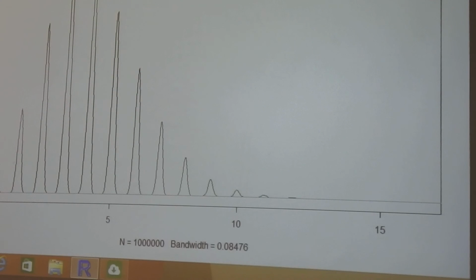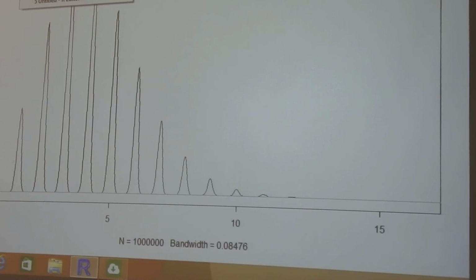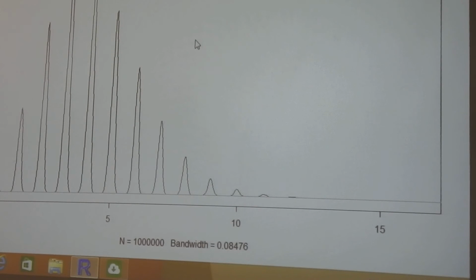So this is how my density looks like, and it reaches a peak at 4. In fact, it can be shown that 4 is the mean and the variance of this distribution. The mean and the variance are the same for Poisson. This is my sample population. Is my population normal? I think no, it's not normal. It's got a spike, a pitchfork kind of a thing. So it's not normal.